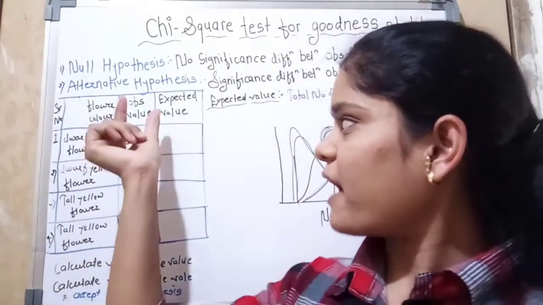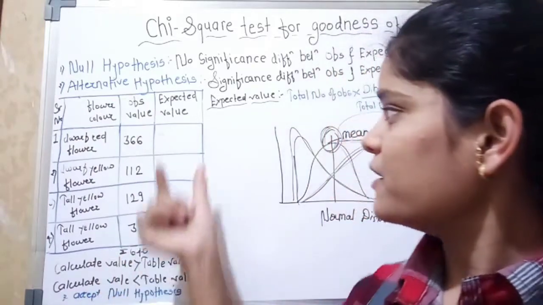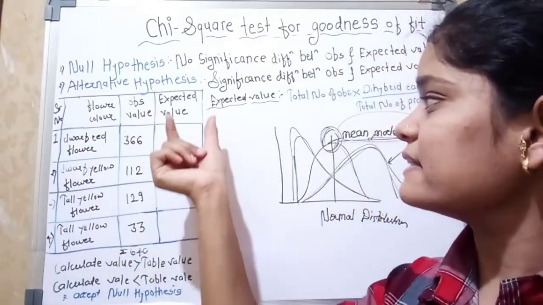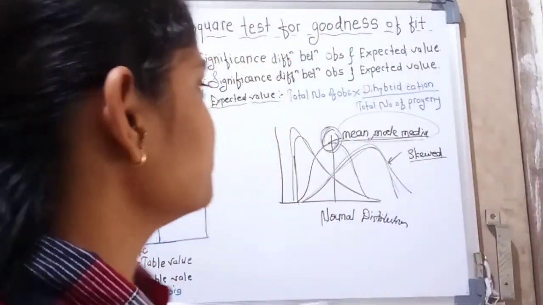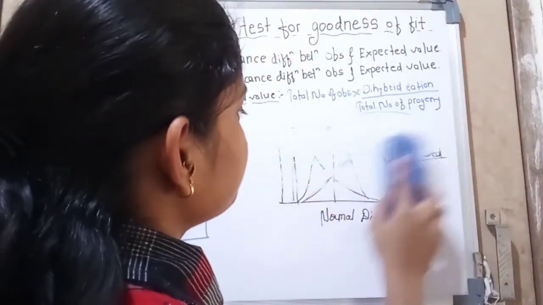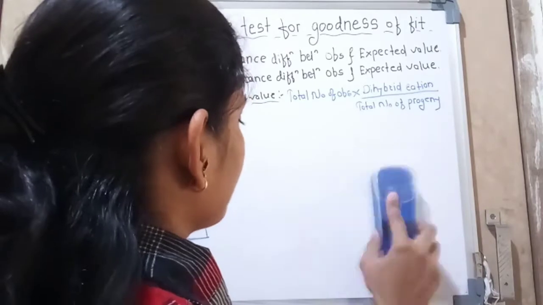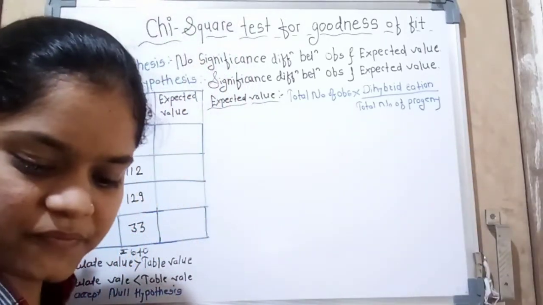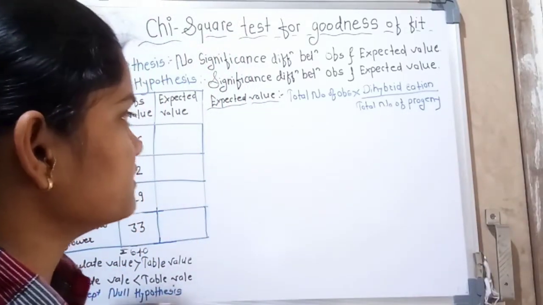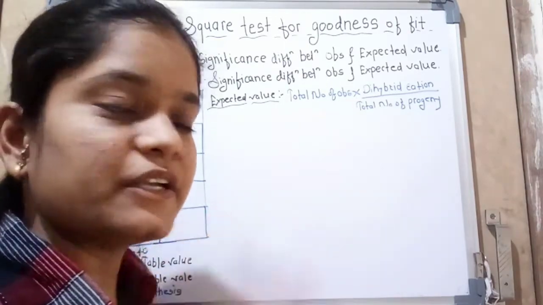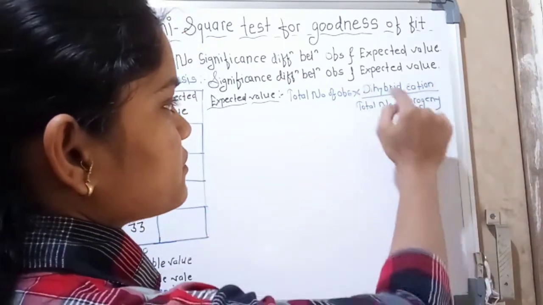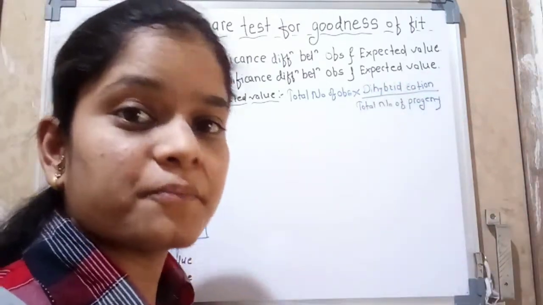So we have the observed values. Now we want to find the expected values. So how do we calculate the expected values? For the expected value, the formula is the total number of observations into the dihybrid ratio upon the total number of progenies.